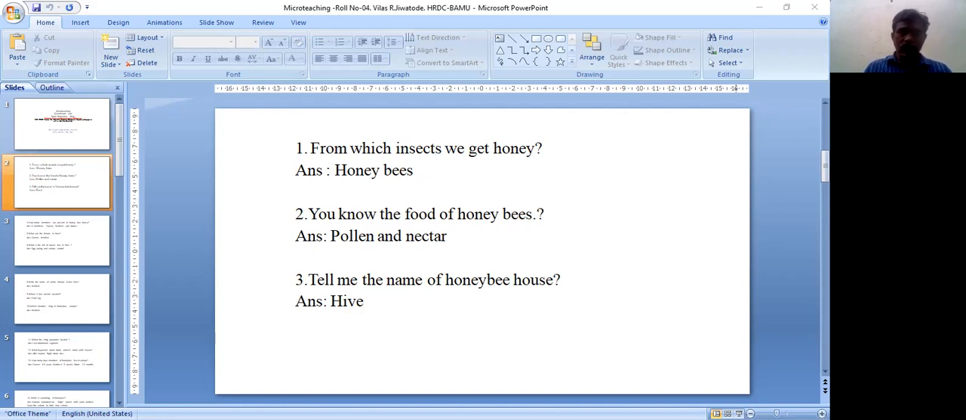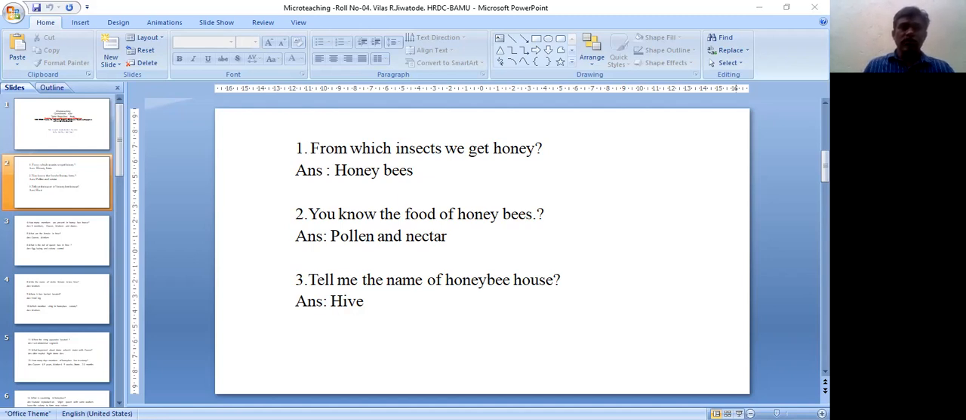Next question is, what is the role of the queen bee in the hive? These three members perform different duties in the hive. The queen bee lays eggs, and with the help of pheromone, it controls the colony. That's why we call this queen bee the mother of the colony.